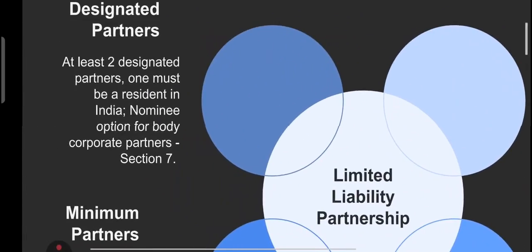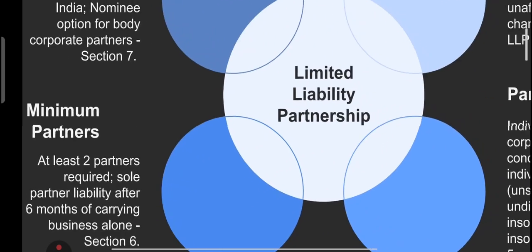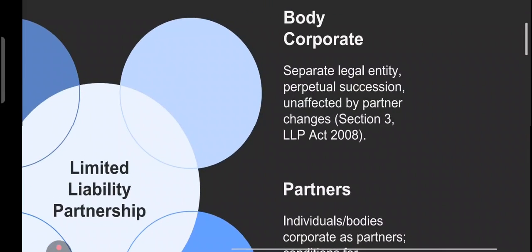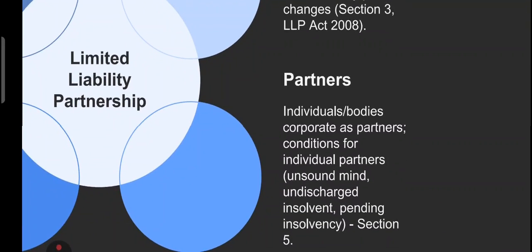So at least two designated partners, one must be resident in India, and then at least two partners are required, with sole partner liability after 6 months of carrying on business, and it is a separate legal entity. Perpetual succession, right? LLP continues to exist even if the partners change. And an individual or even a company can be a partner in an LLP, but some restrictions are there.